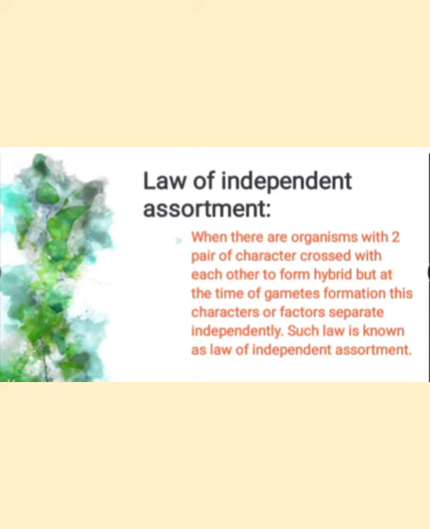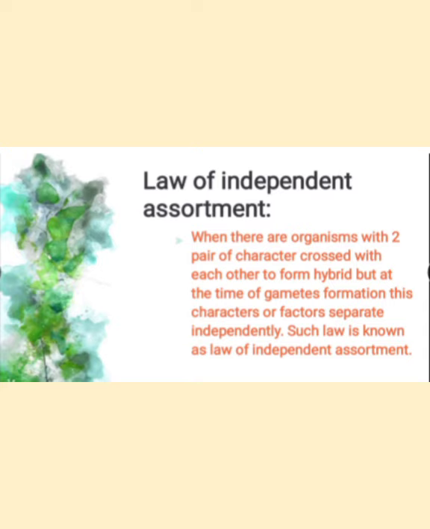Let's see the name in this law: independent assortment. Assortment means assorted independently, that is, the characters are separated independently. When an organism has two pairs of characters, such as flower, seed, or stem length, like stem character and seed shape, that is two pairs of characters.